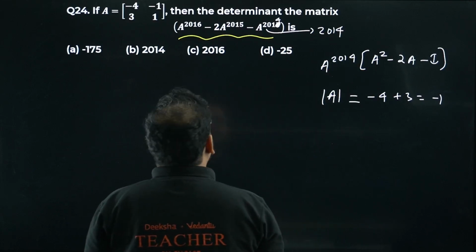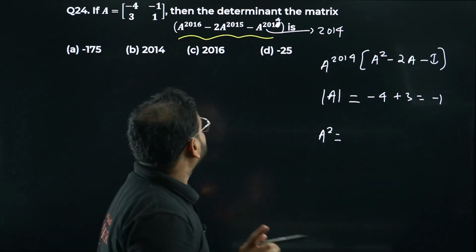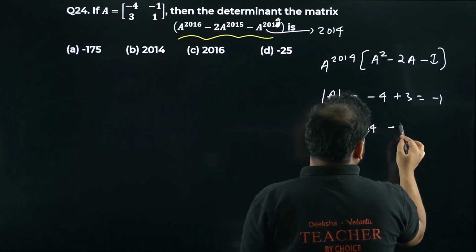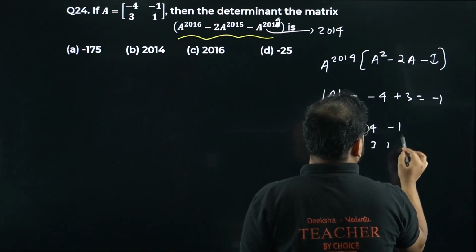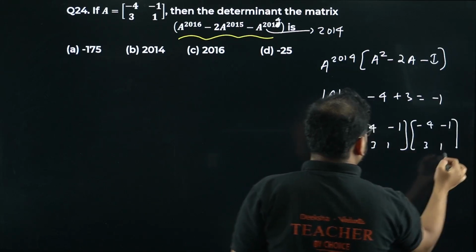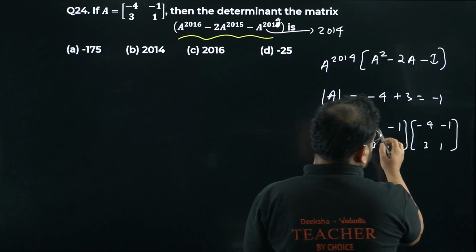So let's find the value of A square now. I'll have A square, have a look, same thing I have to write. I have minus 4, minus 1, 3 and 1 times minus 4, minus 1, 3 and 1, right? A into A is A square. So if you find the value of this, we do row to column.